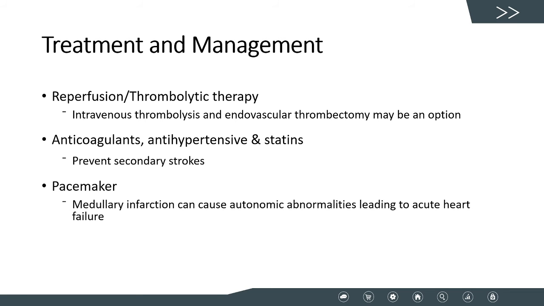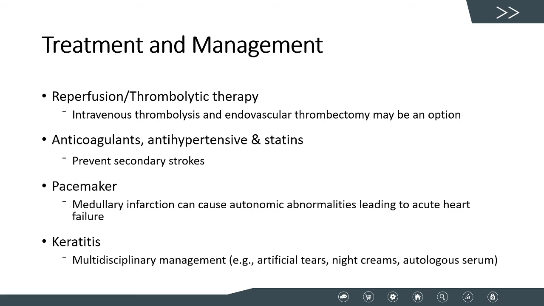A medullary infarction can cause autonomic abnormalities, leading to acute heart failure, and as such, a pacemaker may be required. Keratitis and lateral medullary syndrome can also occur. These patients need multidisciplinary management, artificial tears, night creams, autologous serum, and rarely surgical procedures.